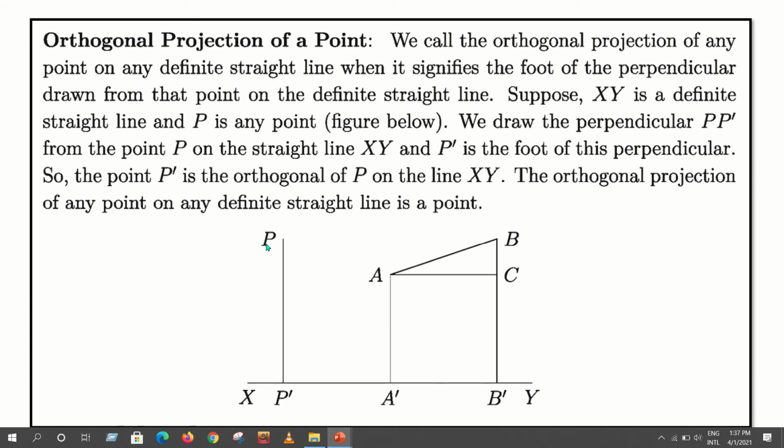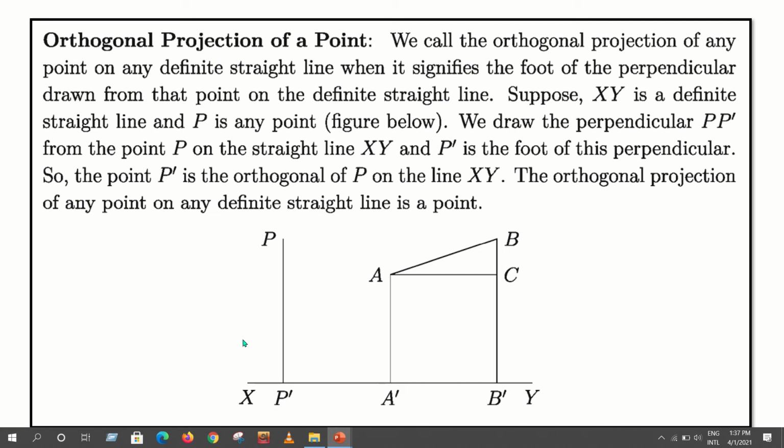We draw a perpendicular PP' from the point P on the straight line XY, and P' is the foot of this perpendicular. Clear? So the point P' is the orthogonal projection of P on the line XY.